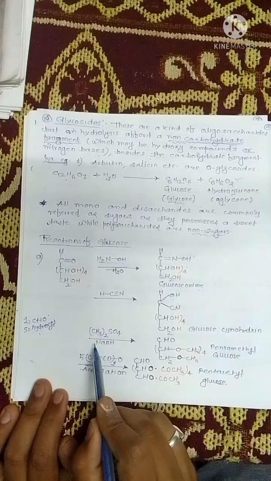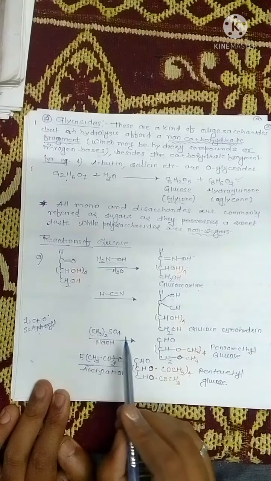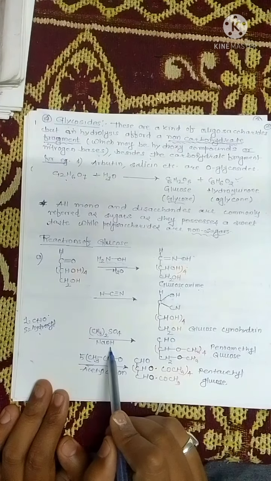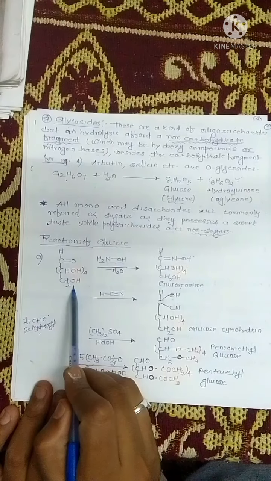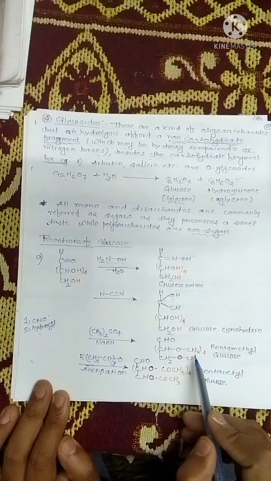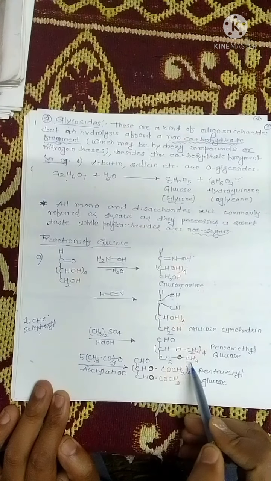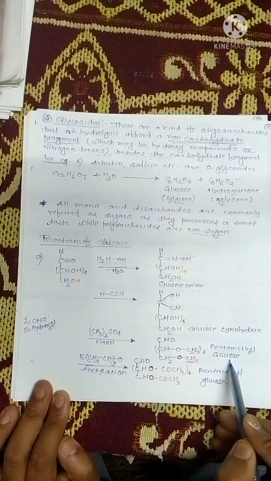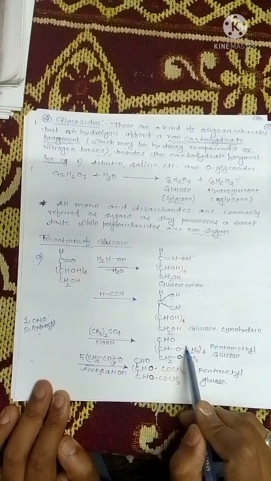Now just see here, when glucose is treated with methyl sulfate in the presence of NaOH, all the hydrogens which are part of the hydroxyl groups are replaced by CH3. So it is pentamethyl glucose, and this is the reaction of the hydroxyl group.